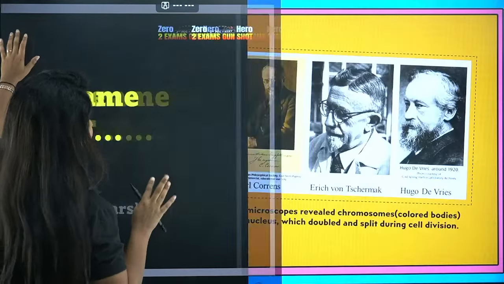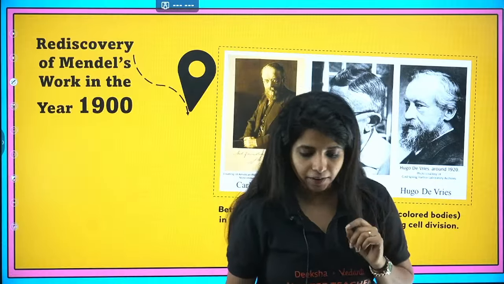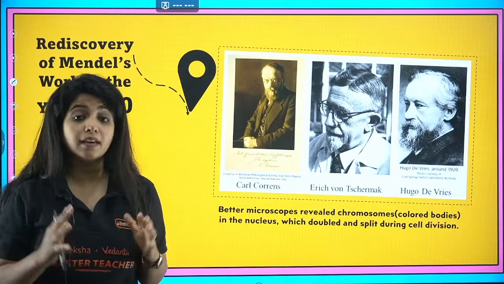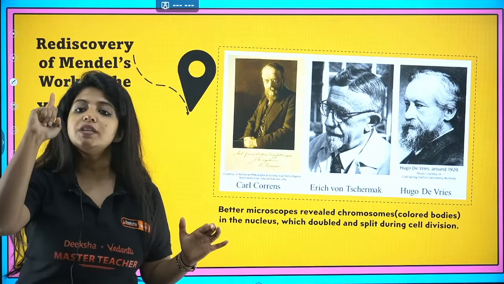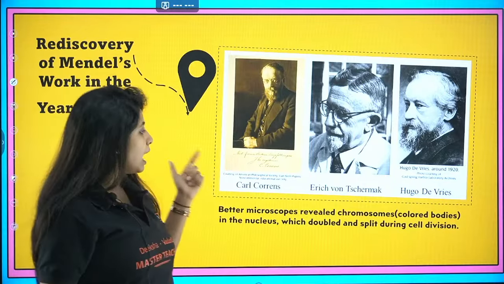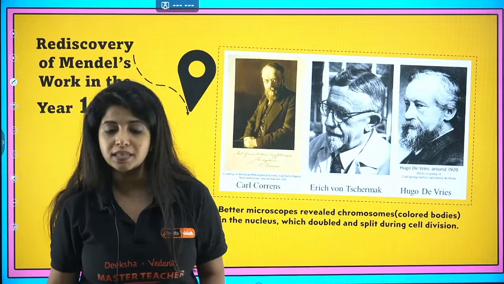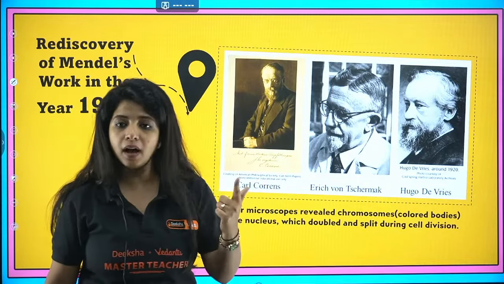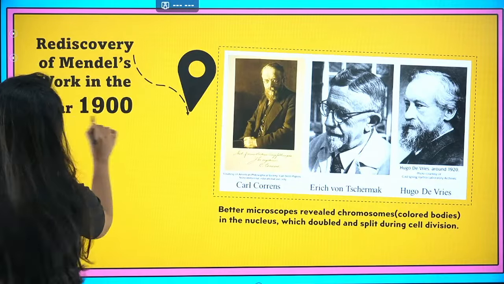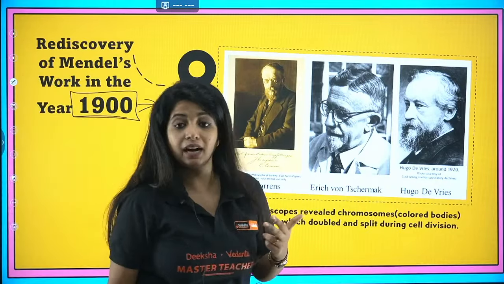Yes, the rediscovery of his work happened in the year 1900. In 1900, his work was rediscovered by three main people, and you need to remember their names. One was Carl Correns, the second was Erich von Tschermak, and the third was Hugo de Vries. Three people: Correns, Tschermak, and de Vries, in the year 1900. Please remember, do not write 1990, it is 1900.